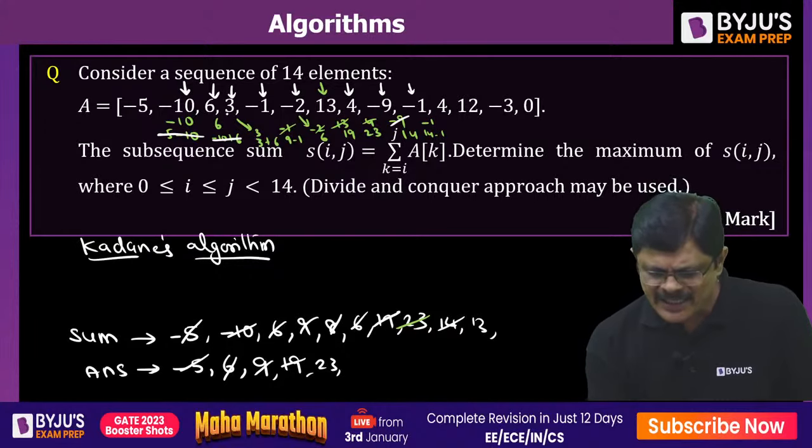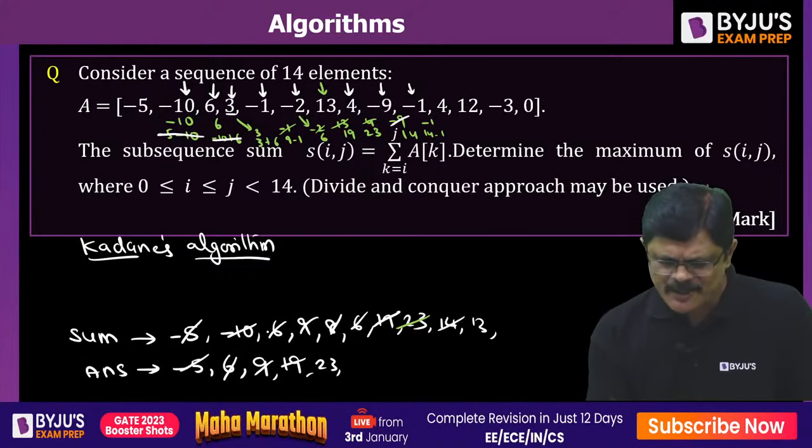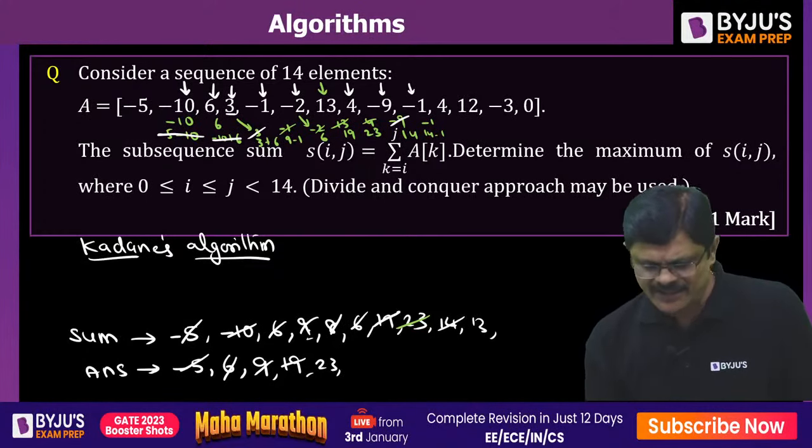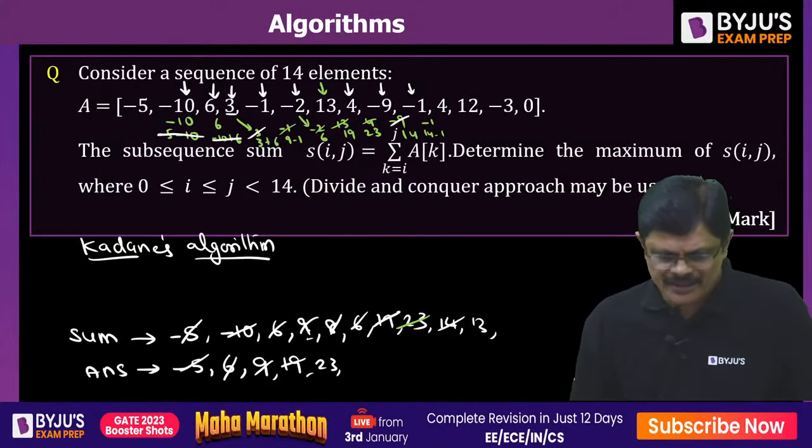See, that's what I'm saying. Here it is 3 and it is 6 plus 3. Out of 3 and 9, 3 is cancelled, 9 is updated. Hope you understand. Like that.